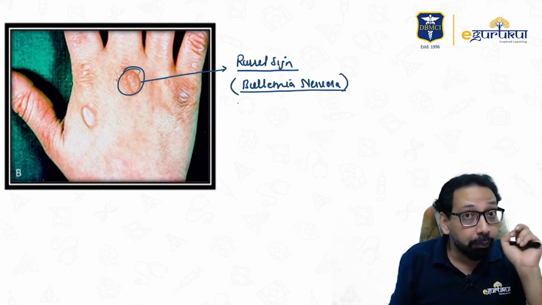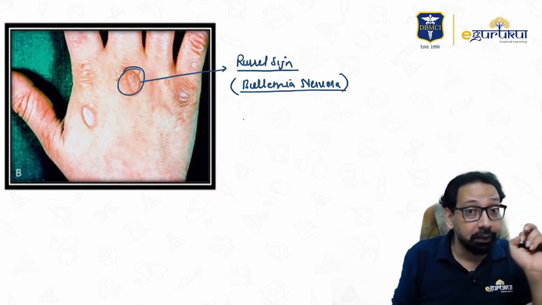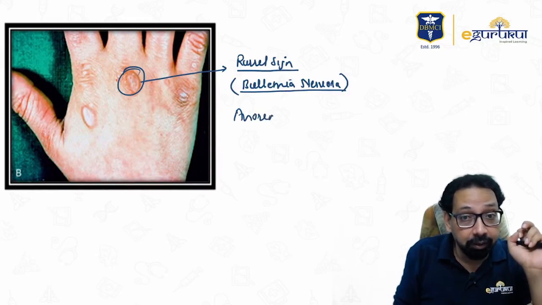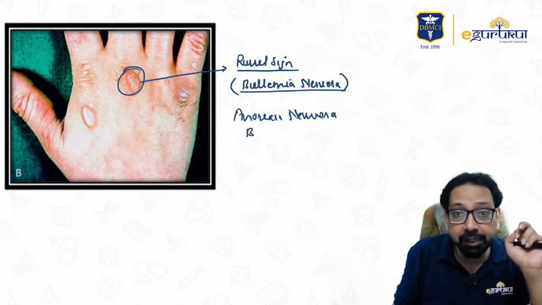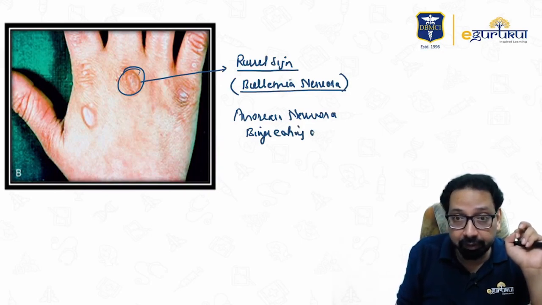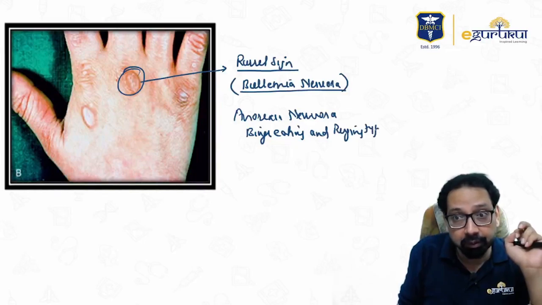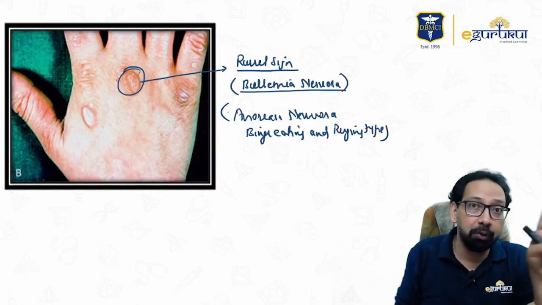Yes, one important question which can be asked: anorexia nervosa, binge eating and purging type. Anorexia nervosa may be of two types.